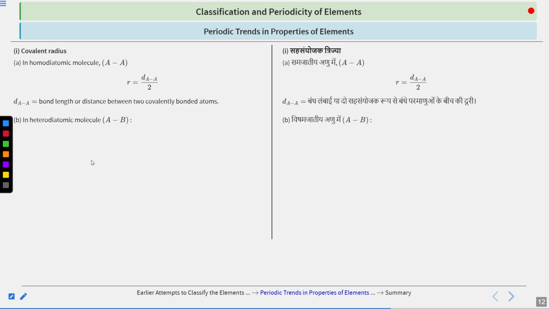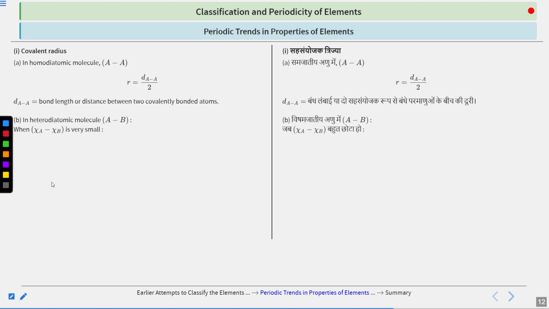Now what about a heterodiatomic molecule? Suppose we are taking a heterodiatomic molecule, meaning both the atoms are different. One is A and another one is B, where A and B have a very small difference in their electronegativity. This is very, very important, that chi A minus chi B should be very small, or it will be difficult to do so.